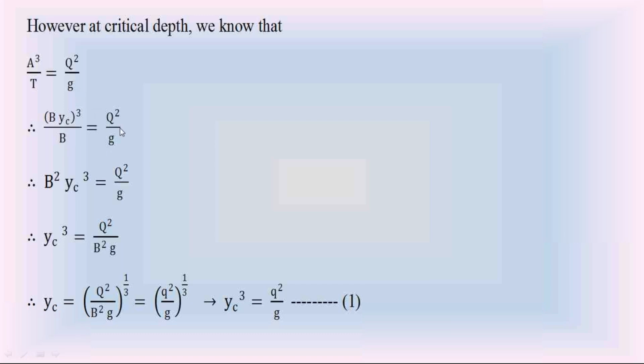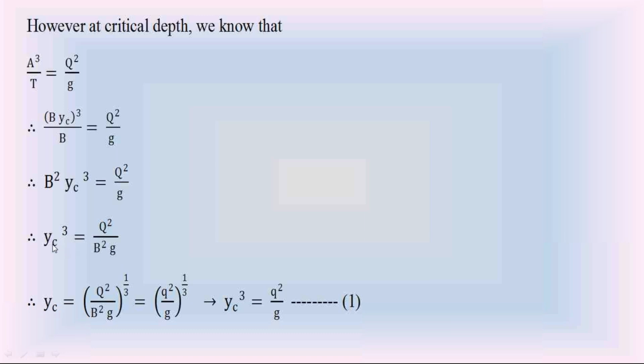So there is no change on the right hand side, whereas on the left hand side, the wetted area B into YC whole cube divided by top width T is equal to Q square by g. Simplify this equation on the left hand side: B cube YC cube divided by B, one B will cancel. So the left hand side becomes B square into YC cube, is equal to Q square by g as it is. Take this B square to the right hand side, and this equation becomes YC cube is equal to capital Q square divided by B square into g.